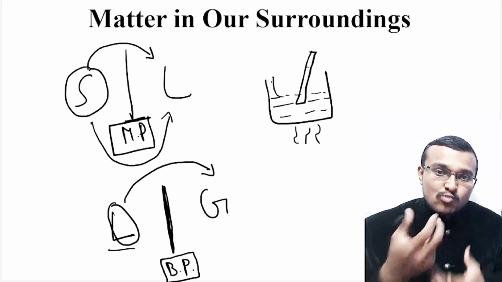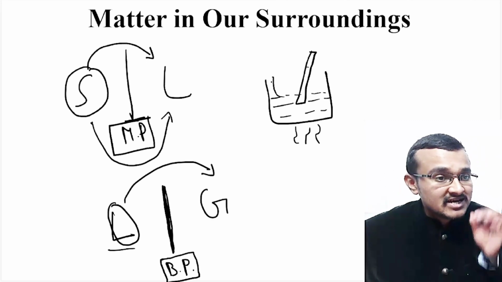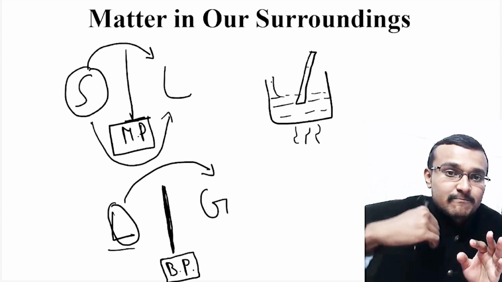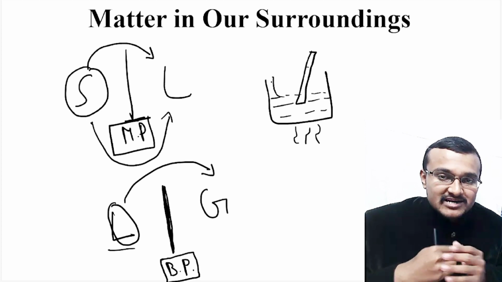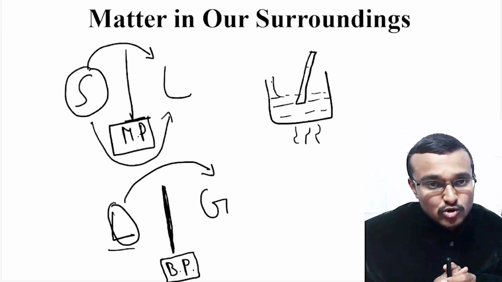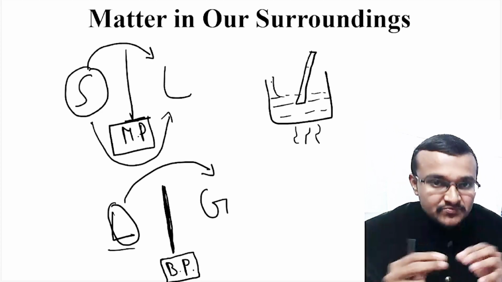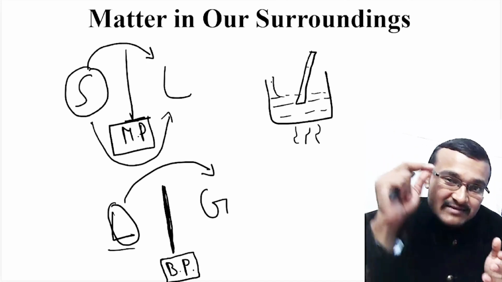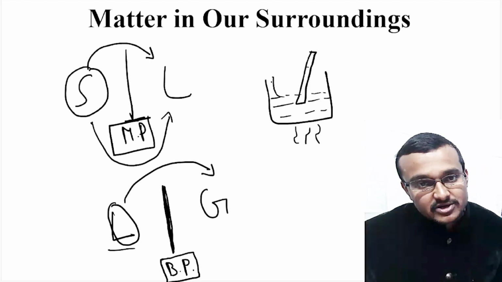Even if you are supplying more and more heat at a temperature higher than 100 degrees Celsius, the temperature of the water will still be 100 degrees Celsius unless and until the complete water is converted into the gaseous state. Only when the complete water is converted into gaseous state will the temperature of the gaseous molecules rise. That means the extra heat is transferred to the beaker and the gaseous molecules. So the temperature of the liquid remains the same, 100 degrees Celsius, until the complete liquid is converted into the gaseous state.